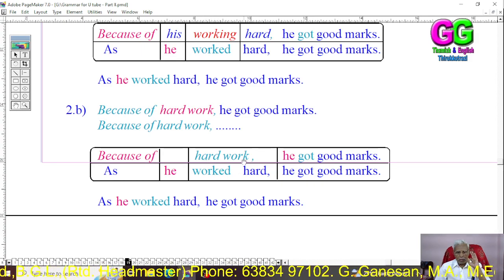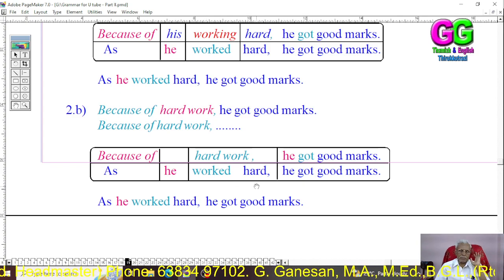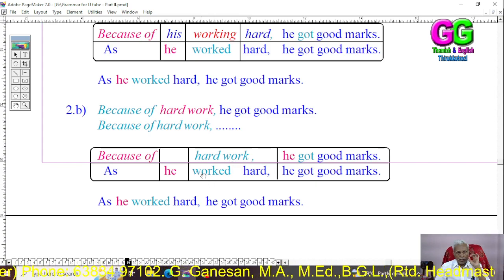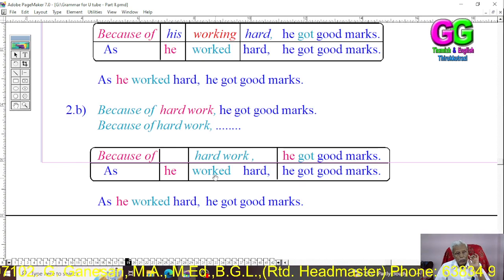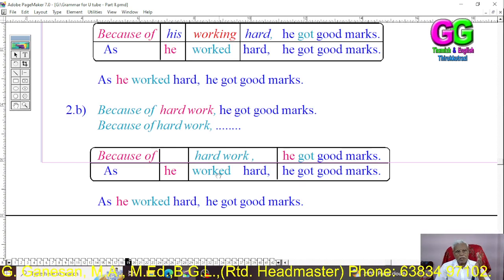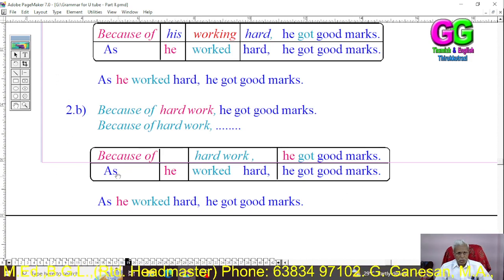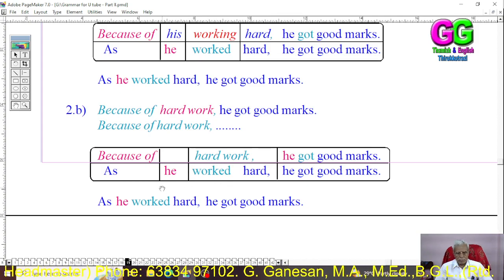Hard work has been changed into worked hard according to the rules: as he worked hard, he got good marks. There is no subject here, so we use he.